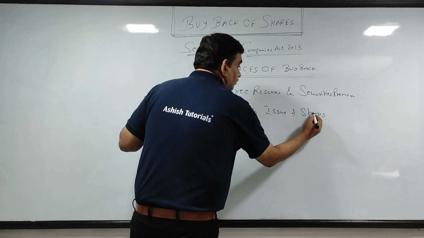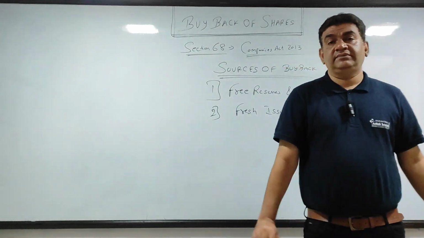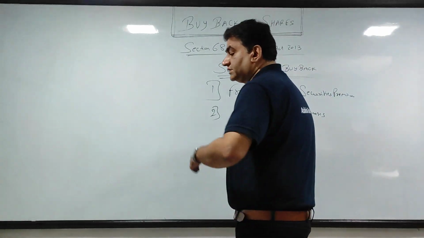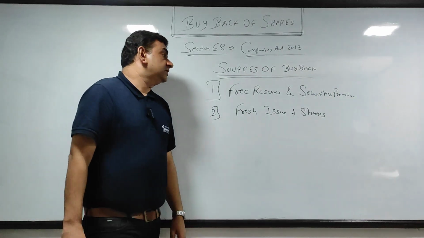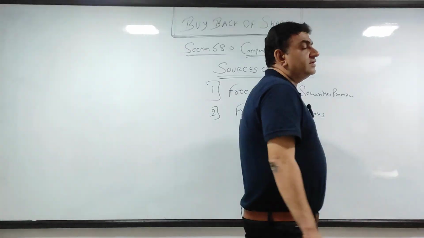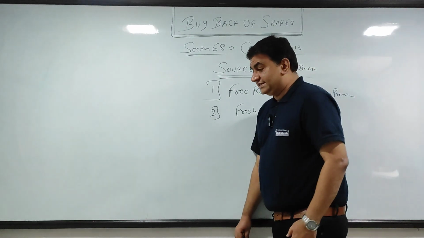Okay, so there are two sources. One is free reserves and securities premium, and the other is fresh issue of shares.